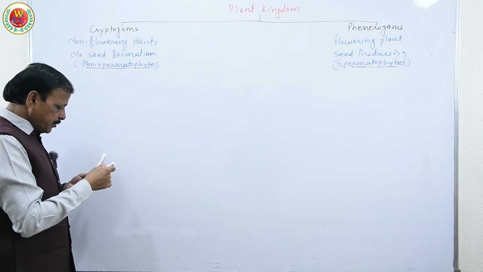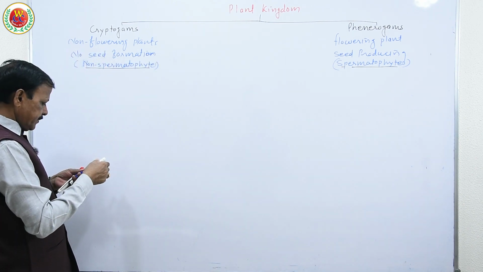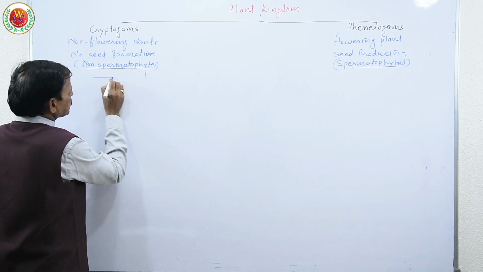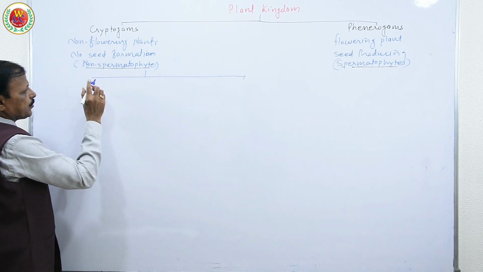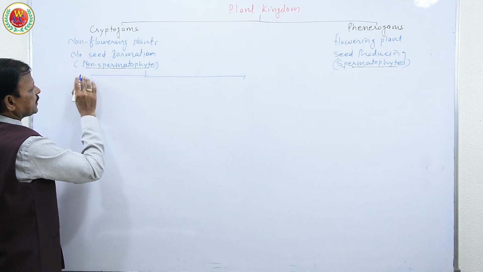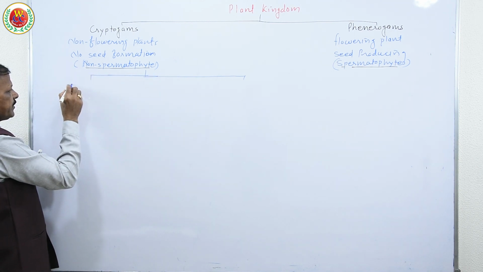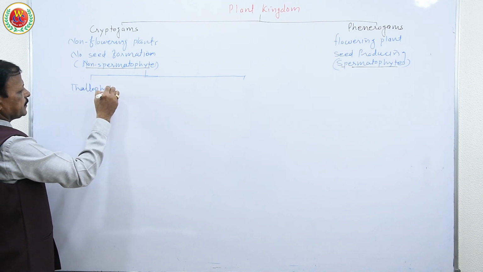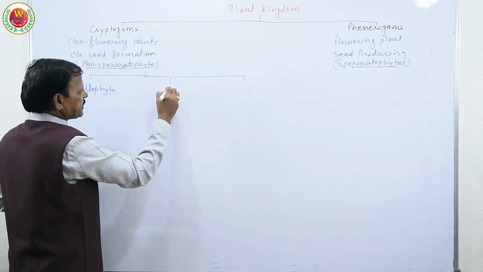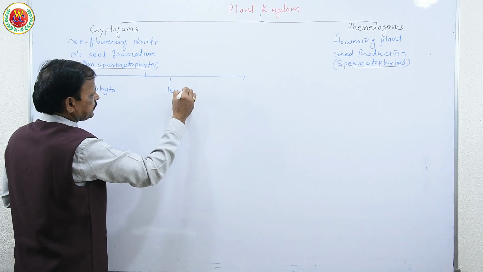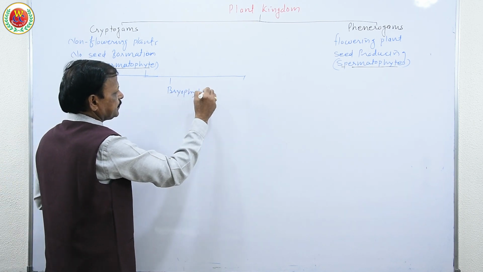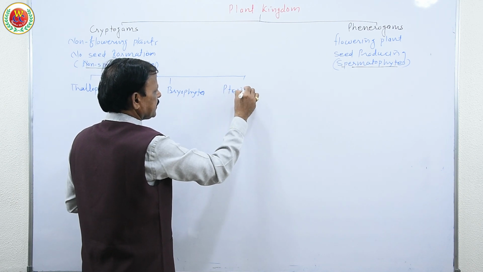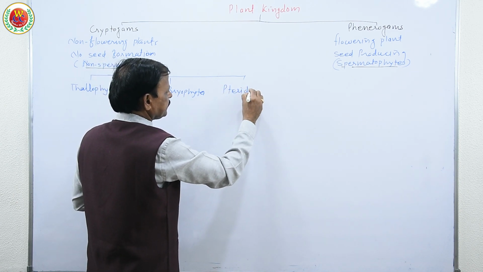Now these cryptogams are again classified into three major groups. One, thallophyte or thallophyta. Second, bryophyta. And third, Pteridophyta.